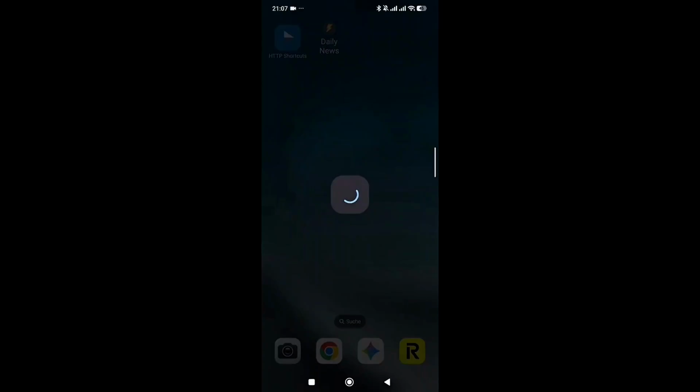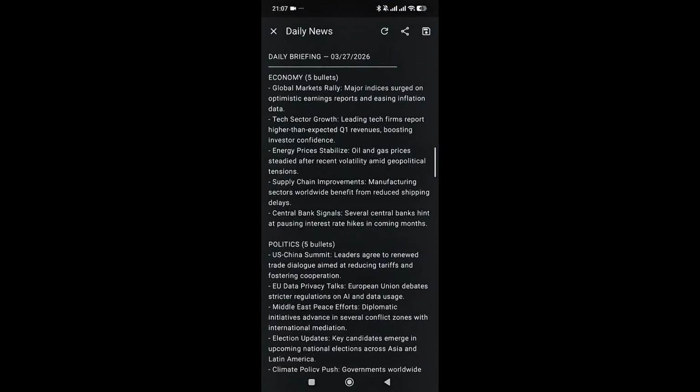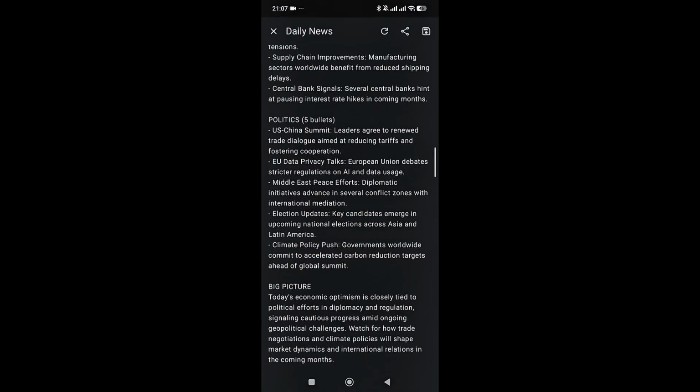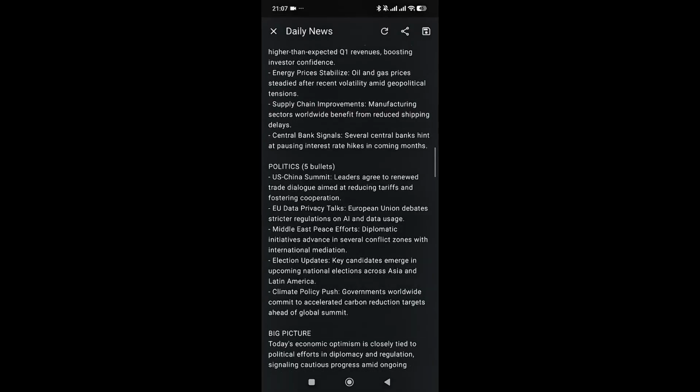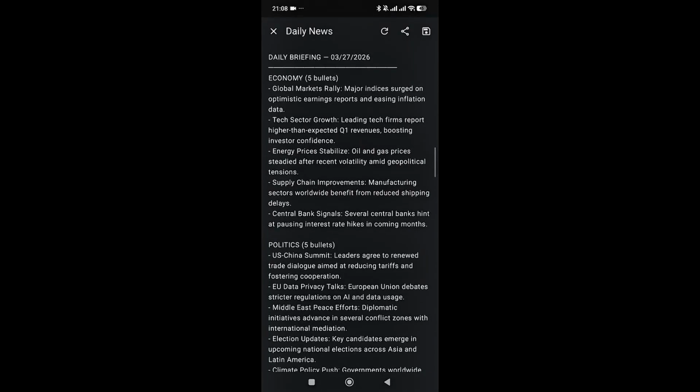Every time you click on the button daily news, it's going to open on site all the news that we've got from our workflow, and this is going to help you be informed every morning. It's going to be very easy because you can always click on this button and you will always get an updated daily brief.